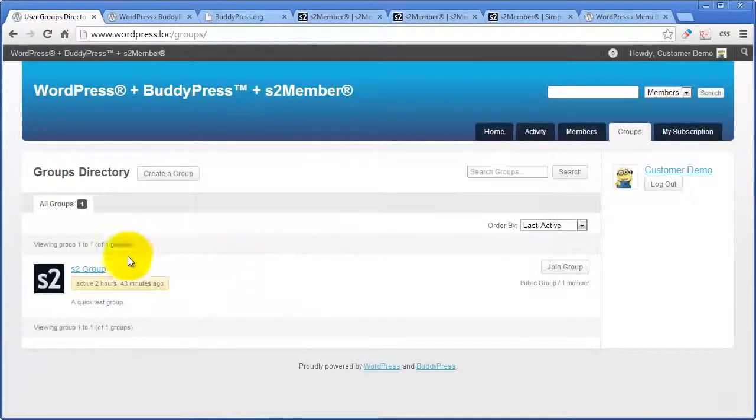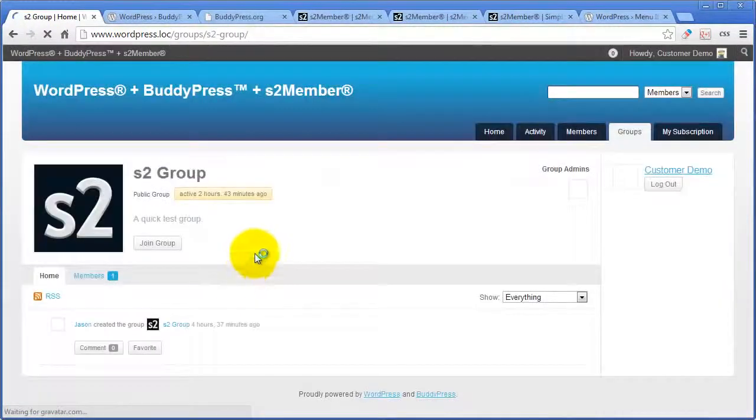So you don't really need to do that. It's not a must thing. You don't have to do it. Just go back to S2 Group. Now I can access it. I'm a paying customer. But let's look here.